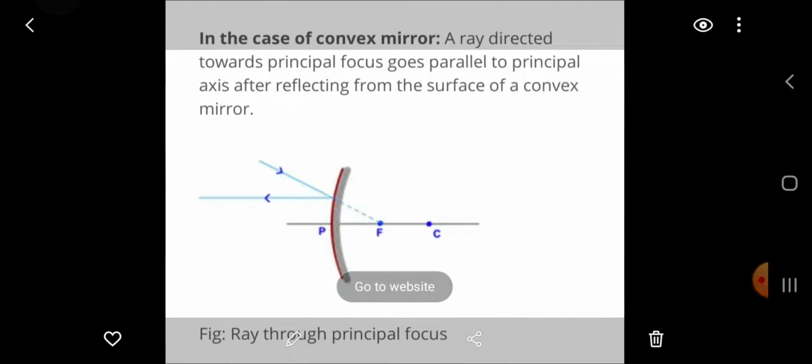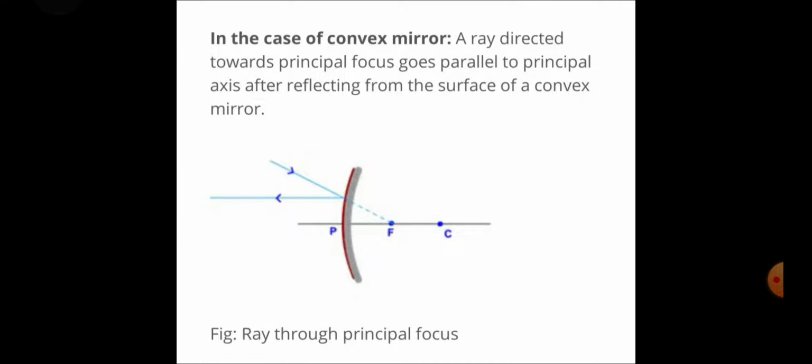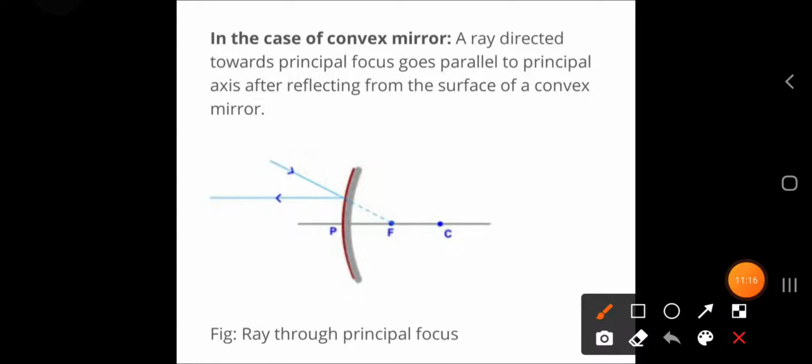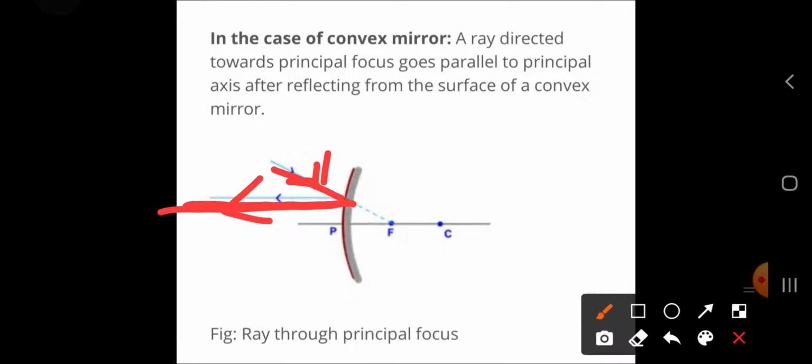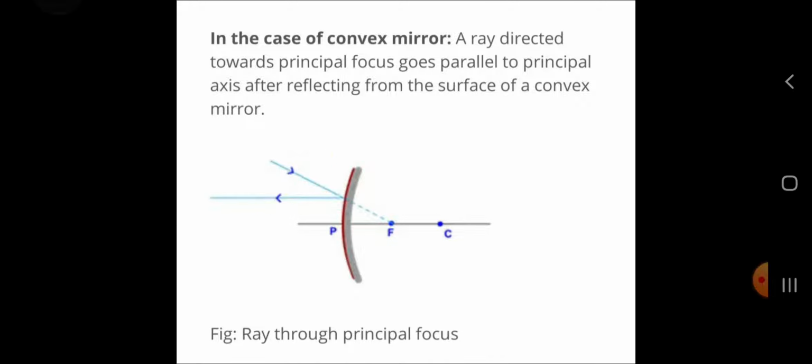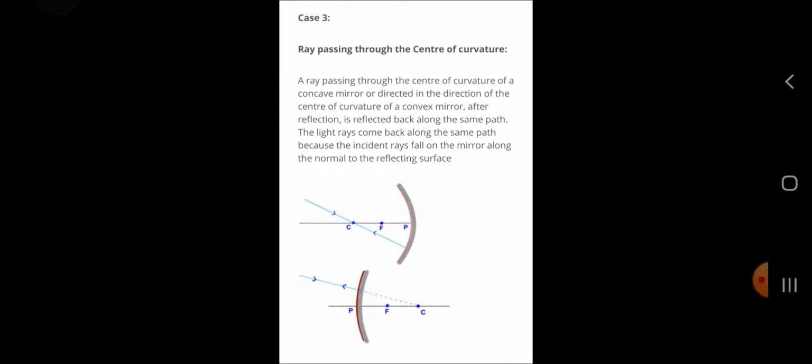For the convex one, a ray directed towards the principal focus goes parallel to the principal axis after reflecting from the surface of a convex mirror, as we can see in this diagram. Then we have the third case.